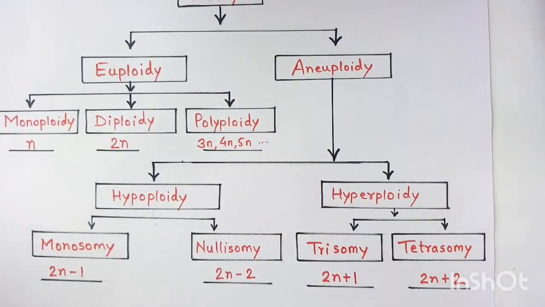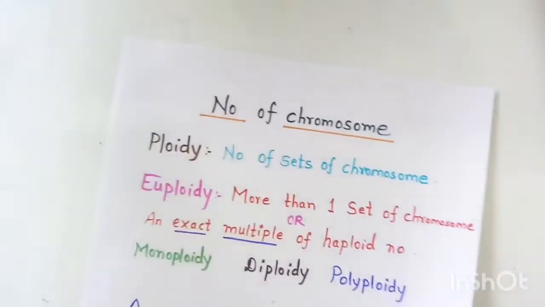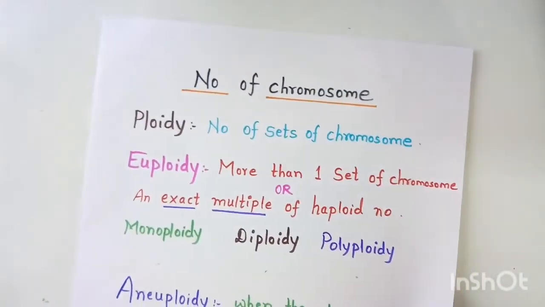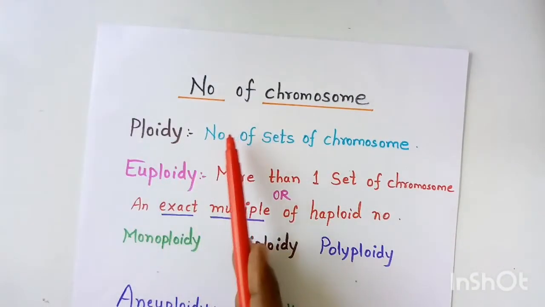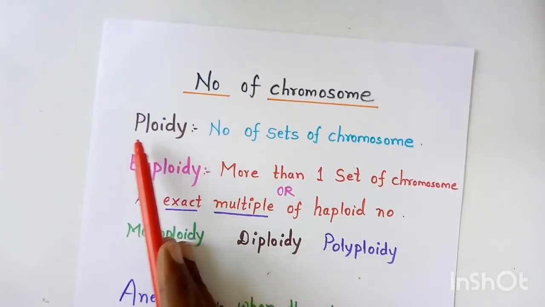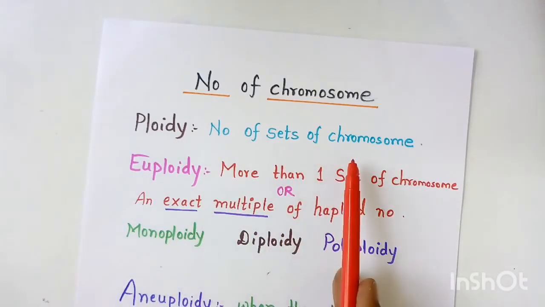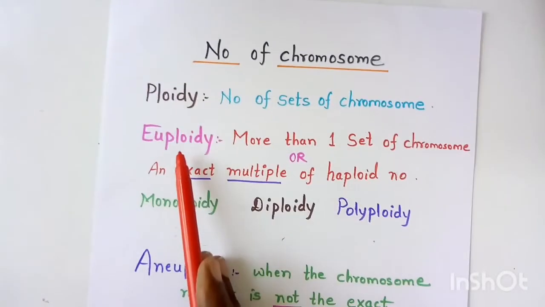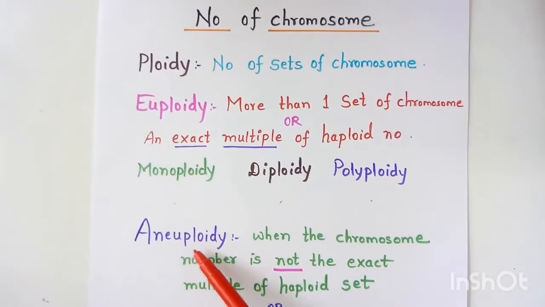Now what does it exactly mean? The number of chromosomes can be explained in terminologies such as ploidy. Ploidy represents the number of sets of chromosomes. Ploidy is further classified as euploidy and aneuploidy.